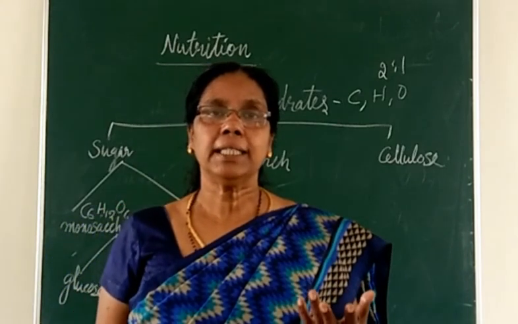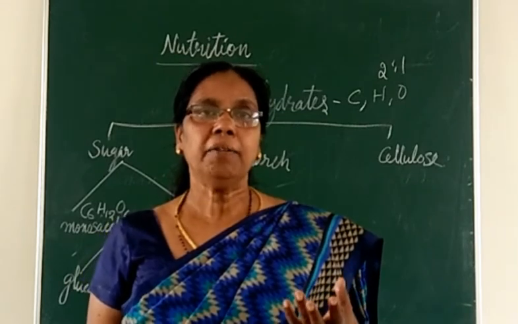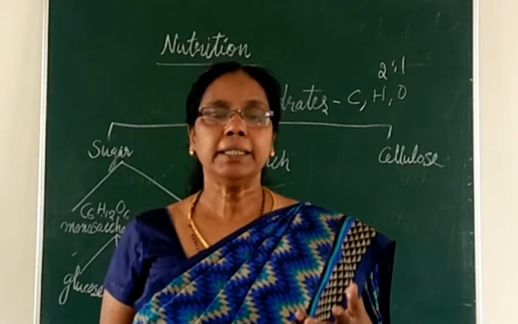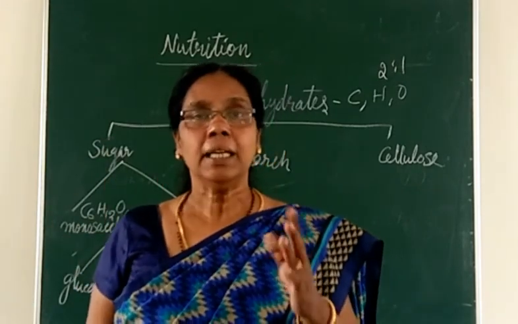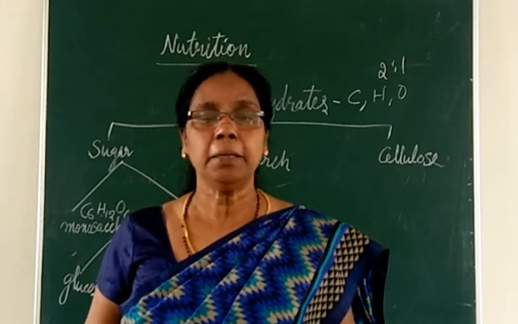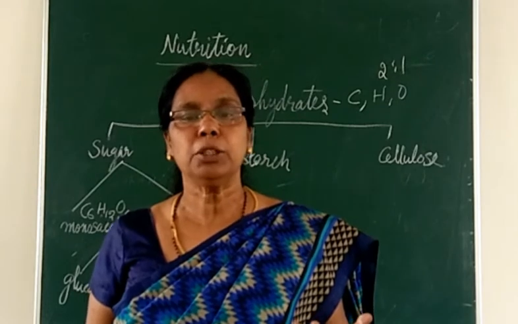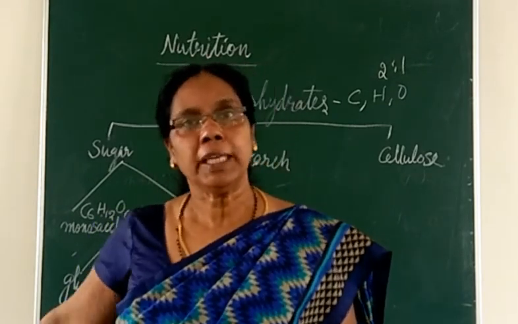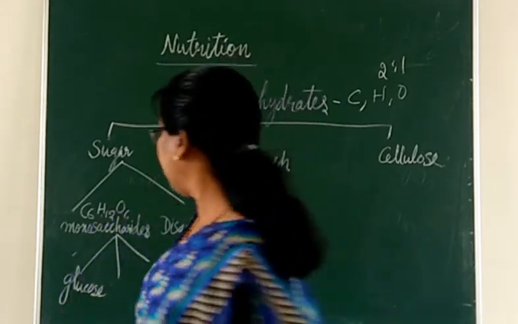People who have diabetes say, oh, my blood sugar is more. What does that mean? They are mentioning the glucose level in the blood. So it is a simple sugar found in all organisms, and it is present even in our blood. The second one is called fructose.